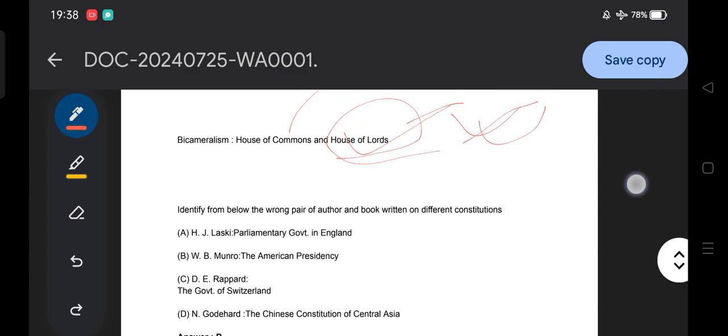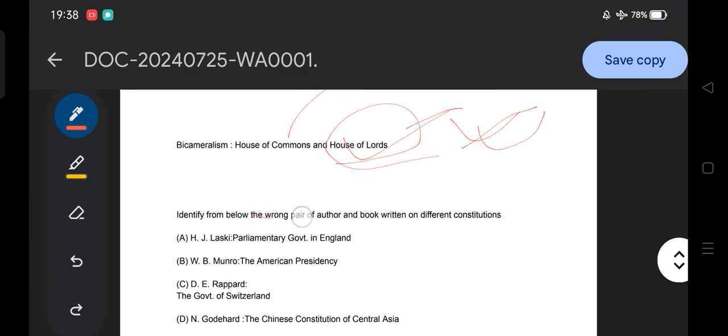Then another question: identify the wrong pair from below. Again a wrong pair, of book and constitution. H.J. Laski, Parliamentary Government in England; W.B. Munro, The American Presidency; D.E. Rappard, The Government of Switzerland; and N. Goddard, The Chinese Constitution of Central Asia. This is a very new and top question. It's not an easy question, because of the different books and thinkers. It's a very typical question.